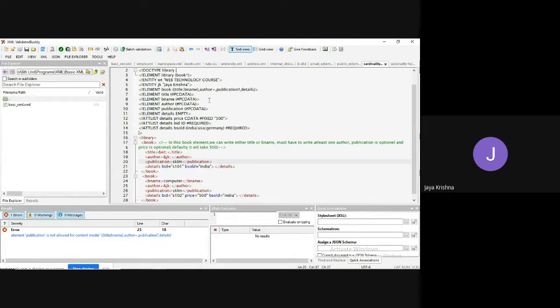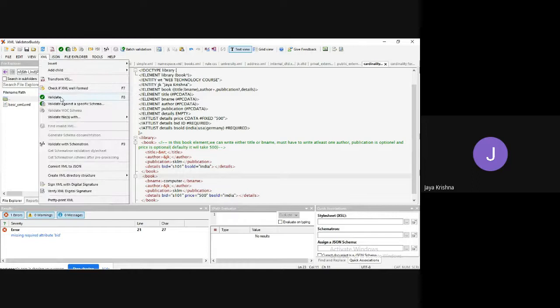So up to here we have completed. Now coming to the details. If I remove the ID, you will get an error: missing required attribute ID, because it is required. For example, I made here also 101.